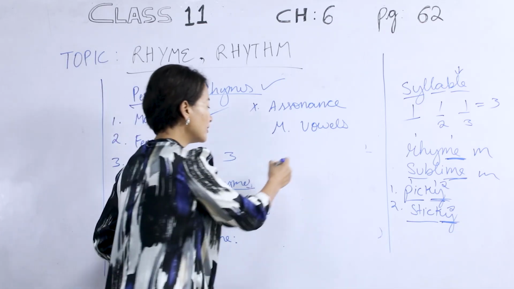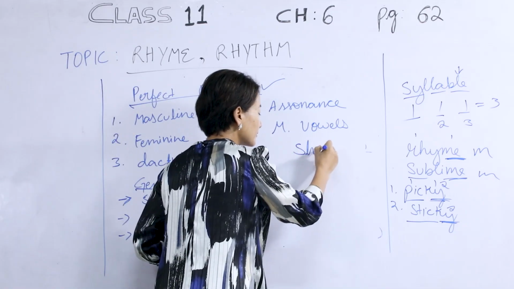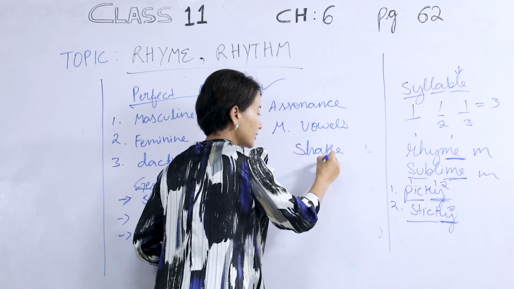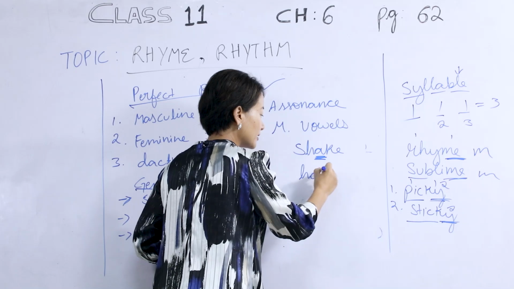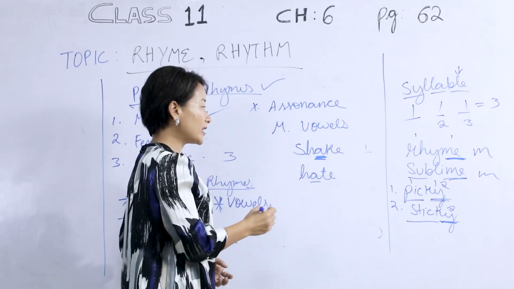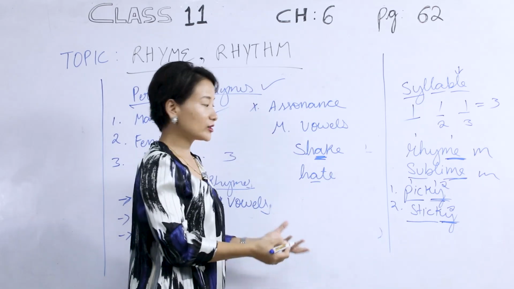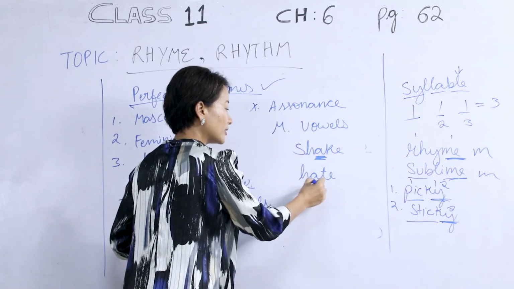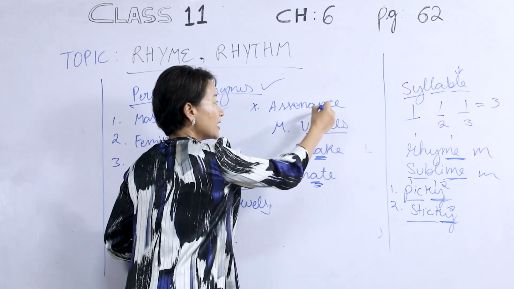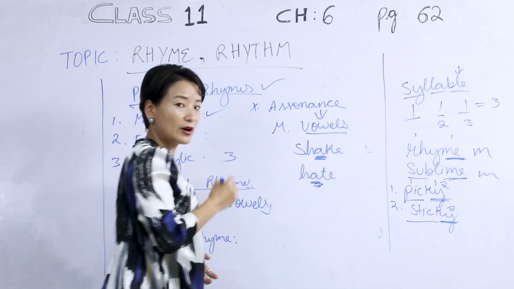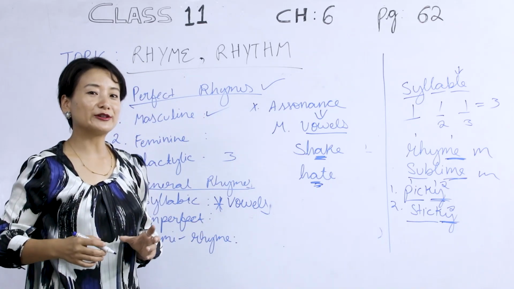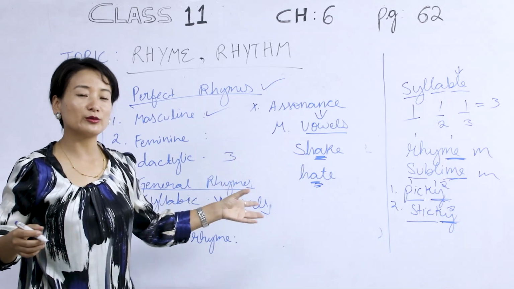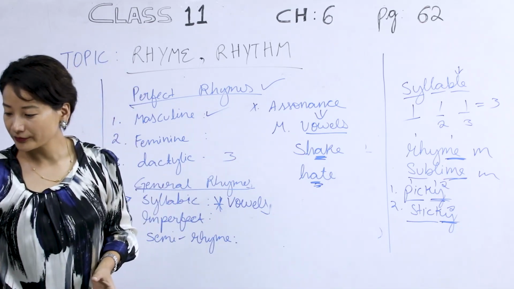Take the example of shake and hate. We do not say head, we say hate, shake. So that is the same case with this vowel sound. Assonance has to do with the vowel sounds, whereas consonance, I'm sure you are now able to figure out, has more to do with the consonants.